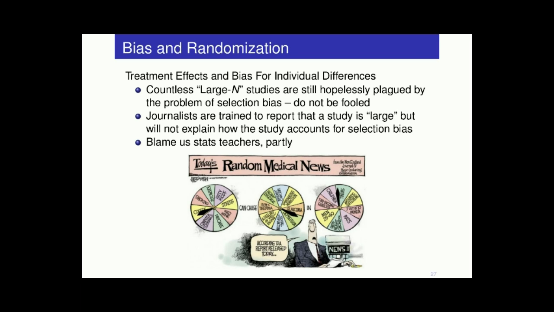Journalists are trained to report that a study is large, but they aren't equipped to explain how the study accounts for this other problem of selection bias. Partly that's because their exposure to statistics probably stops at the t-test. And the t-test, again, is about sampling error, whereas this is a different problem.